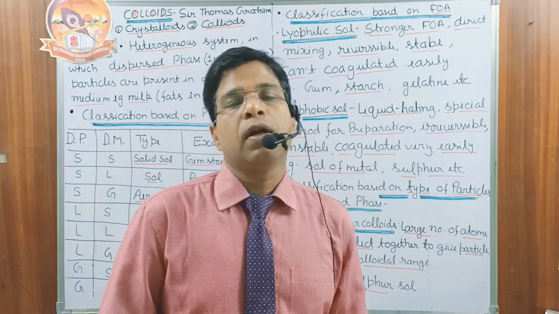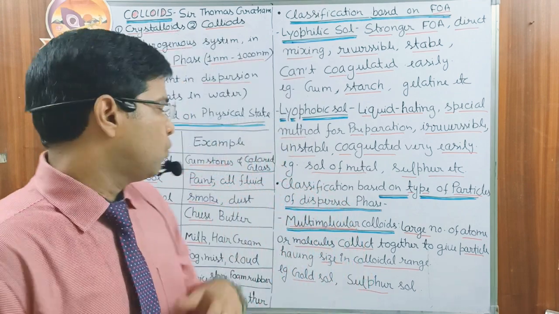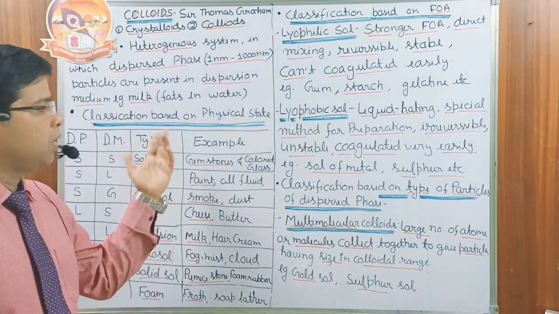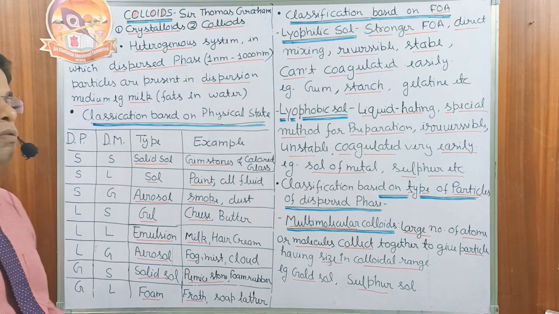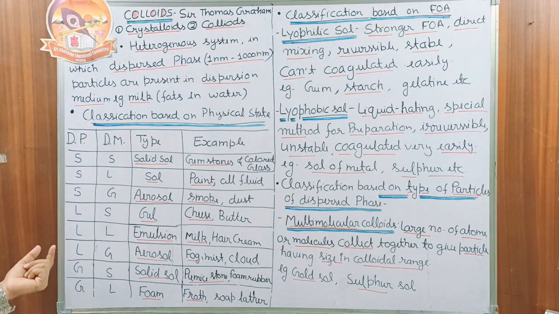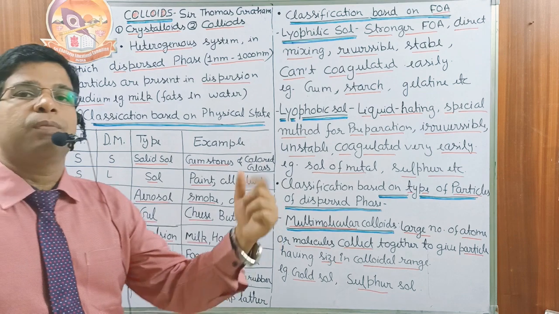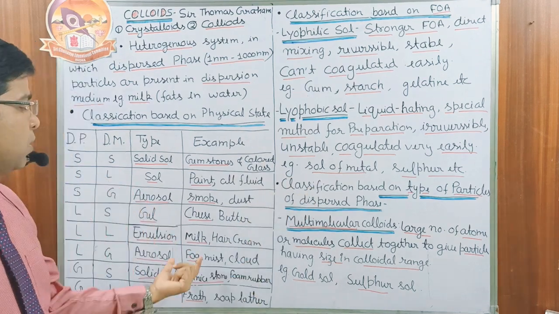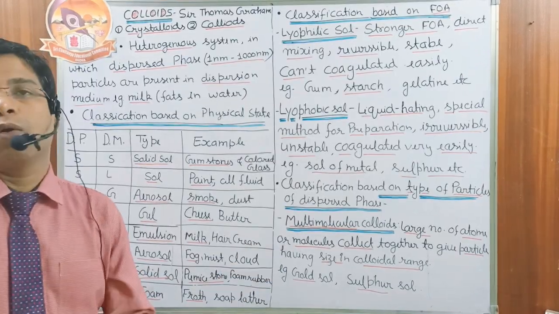Liquid and liquid colloidal system are called the emulsion. What are the examples? Milk is an emulsion, hair cream is also an emulsion. Okay, next we have liquid in the gas. Liquid in the gas is again called aerosol. But this time we have to find out the liquid present in the air. The best examples are fog, mist and clouds.